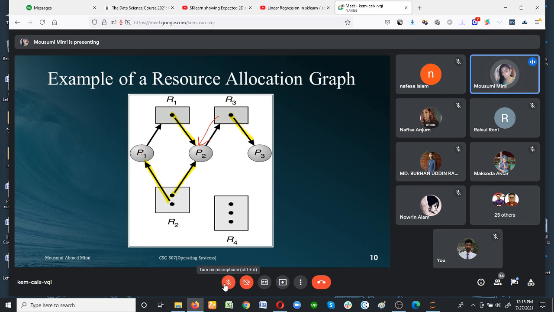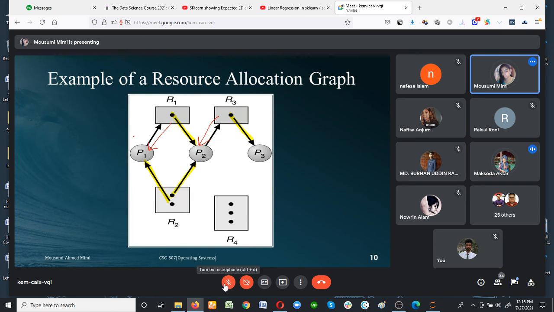Process 1 needed resource 1 and it already holds resource 2. So as resource 1 is released, process 1 will hold resource 1, and since it already holds resource 2, process 1 completes the execution of its tasks.